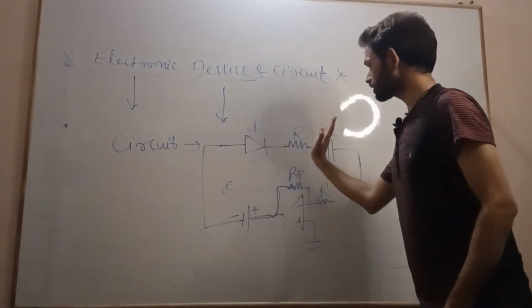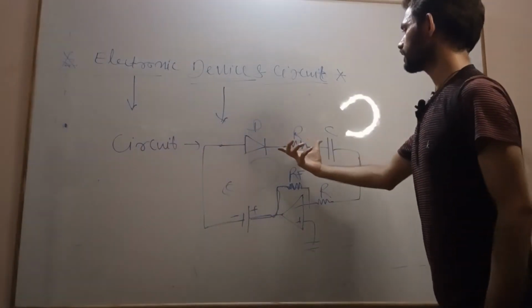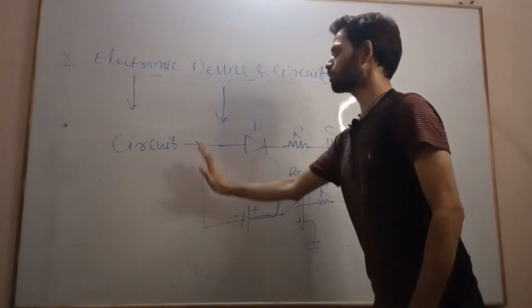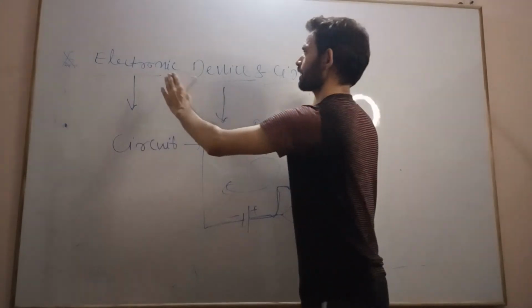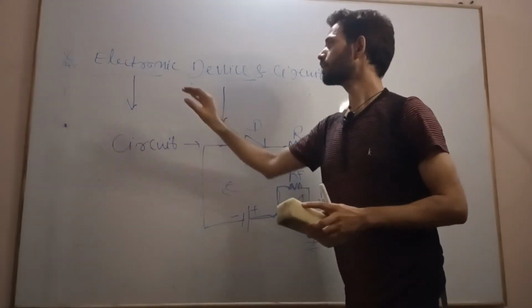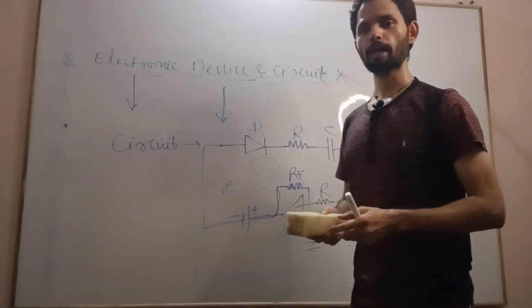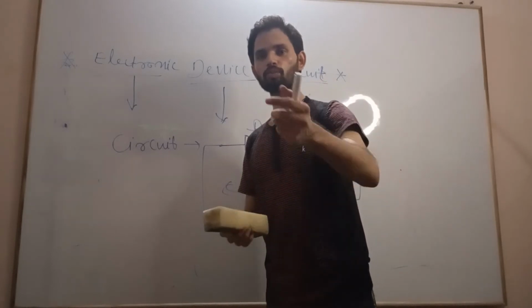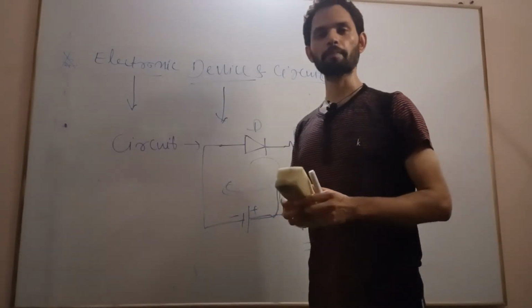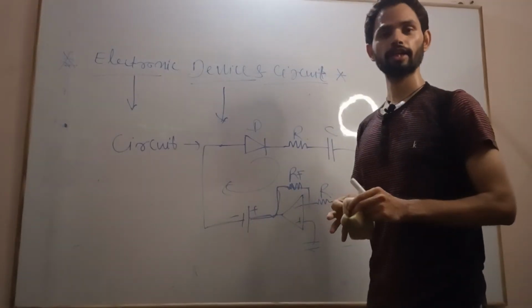Now the circuit is a combination of all the electronic components and passive components in a closed loop. This is known as electronic device and circuit. Examples of electronic devices and circuits are your laptop, adapter, mobile phone, digital camera, TV, and ATM.